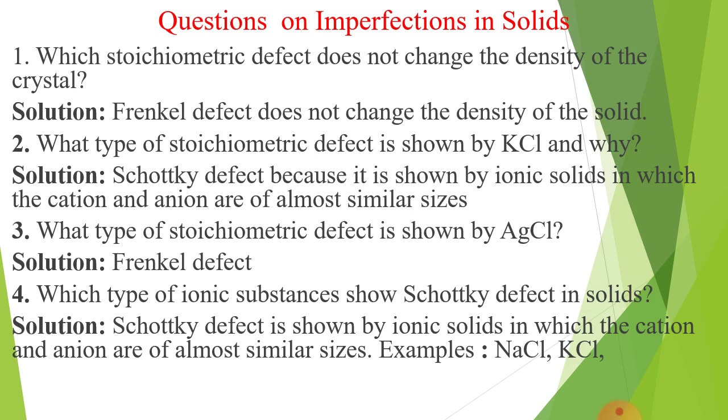Question number 4. Which type of ionic solid or substance show Schottky defect in solids? So as I have told you about the Schottky defect, those ionic solid in which cations and anions are of almost similar sizes show Schottky defect, and the examples are alkali metal halides such as NaCl, KCl, etc. We have to write only one example.